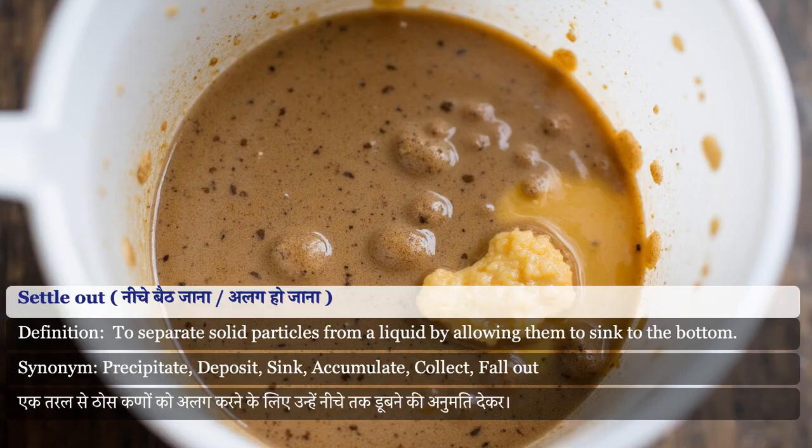Settle out. To separate solid particles from a liquid by allowing them to sink to the bottom. Synonym for settle out: precipitate, deposit, sink, accumulate, collect, fall out.